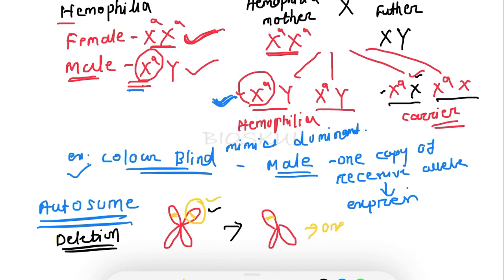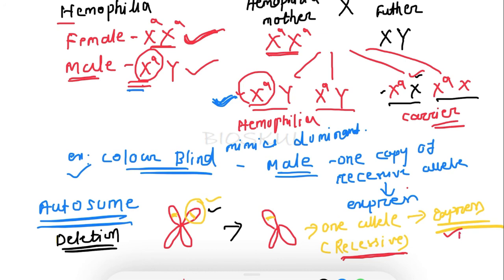So if the one allele is a recessive allele, then it will still express. This is also an example of pseudodominance. In pseudodominance, a single copy of the recessive allele expresses its character as it mimics the dominant pattern. That's why it is called pseudodominance.